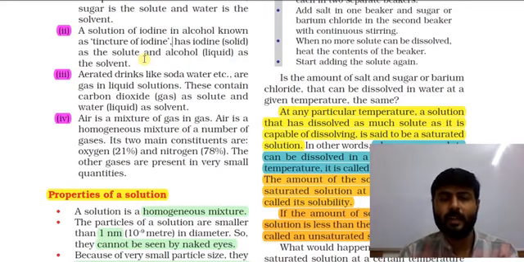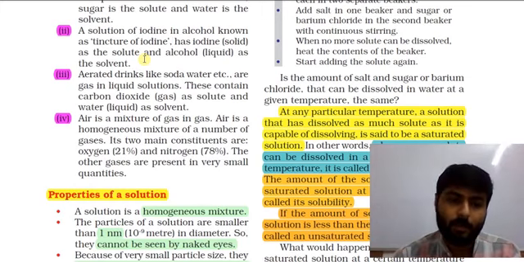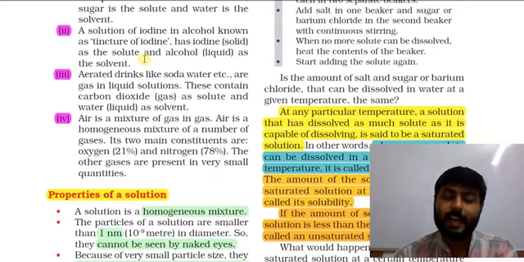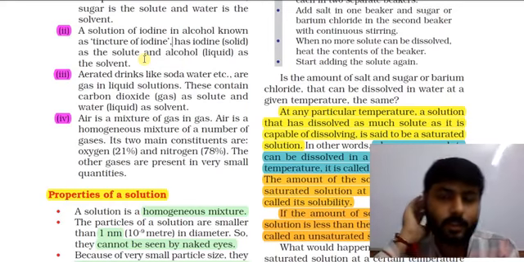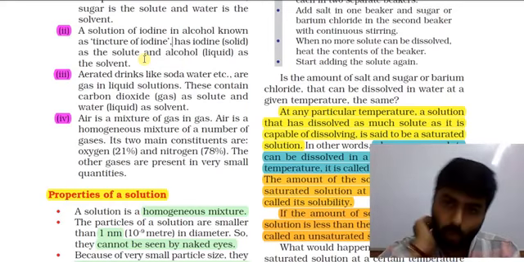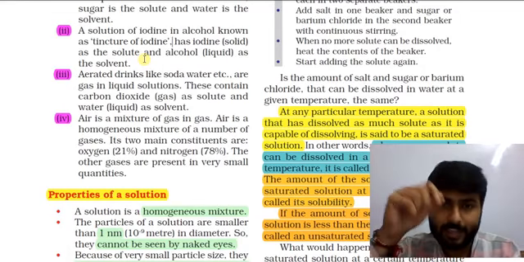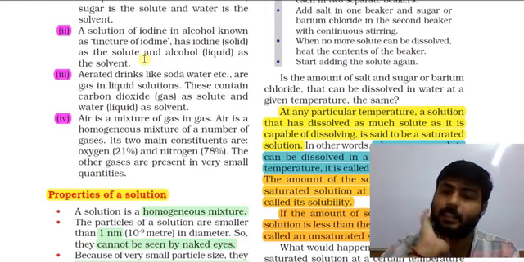That's why we call it aerated. Aerated drinks like soda water are gas in liquid solution. Why? Because the water is in larger quantity, that is solvent, and the gas that is in comparatively less quantity, that is solute.